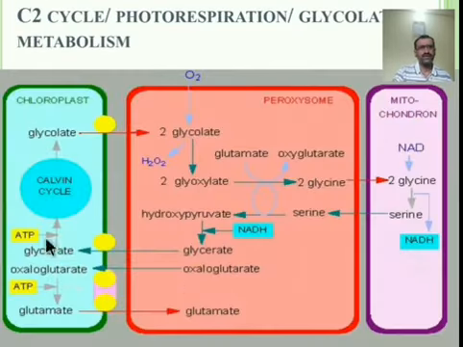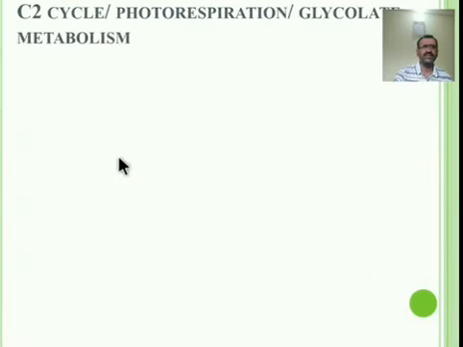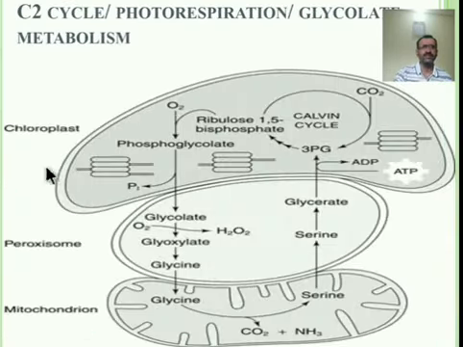In this way, this is the first diagram. It is also elaborated in this form. Let us see here. This is the photorespiration. Photorespiration occurs in three parts. First one is the chloroplast, second one is the peroxisome, third one is the mitochondria. These three parts of the cell, in these three parts, the photorespiration can occur. Let us see one by one.